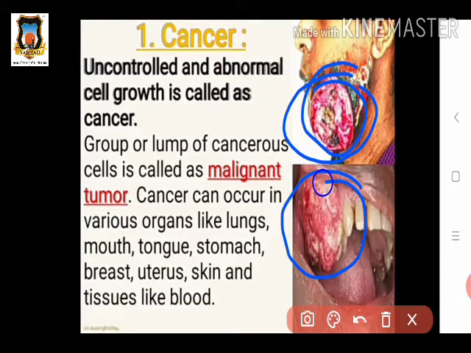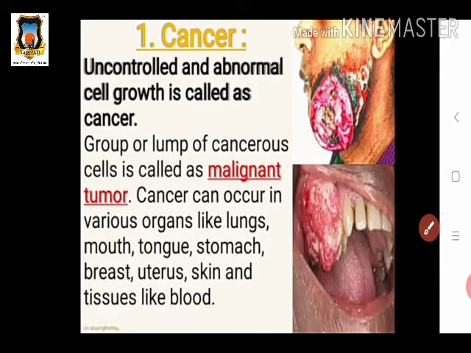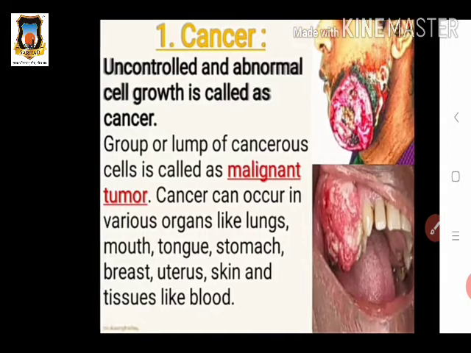So in this way we see how cancer develops in a human body. In this disease there is growth of cells. This growth is uncontrolled, means we cannot control the growth of these cells, and this cell growth is abnormal. Due to such abnormal growth there is a formation of a malignant tumor. Malignant means it takes place at one place. At one place cell division takes place, and a tumor-like structure is formed due to the collection of such cells. Okay, so in this way cancer occurs.